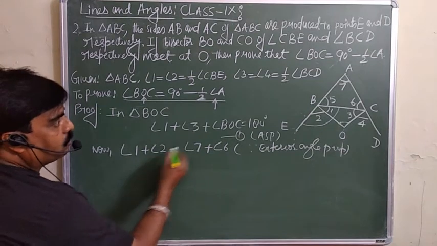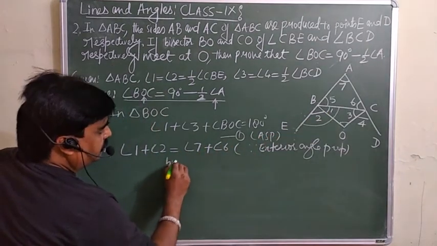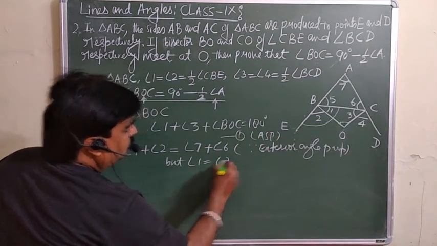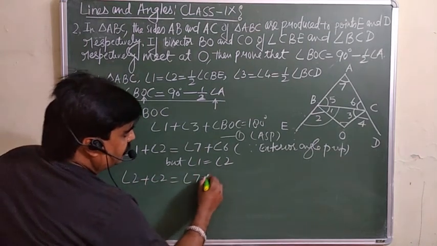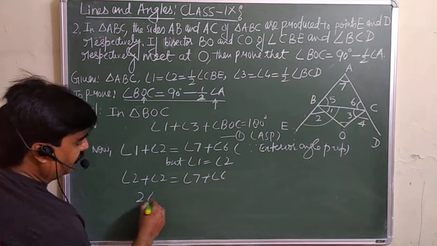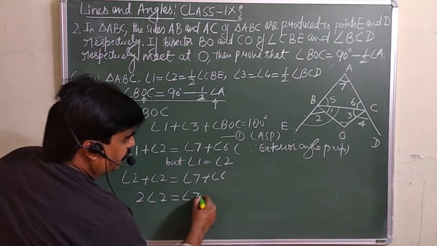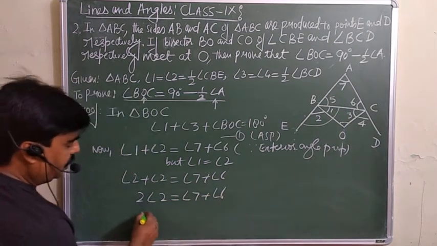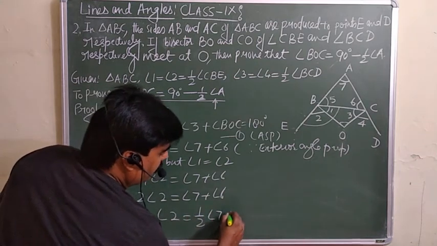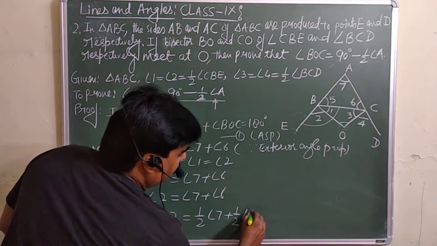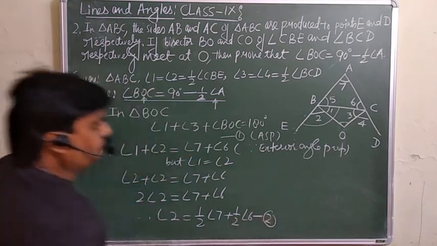But angle 1 is equal to angle 2, so we can write angle 2 plus angle 2 is equal to angle 7 plus angle 6. So twice angle 2 is equal to angle 7 plus angle 6, and therefore angle 2 is equal to half of angle 7 plus half of angle 6. This is equation 2.